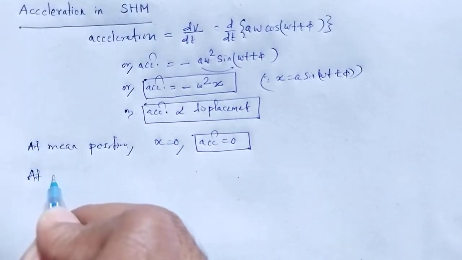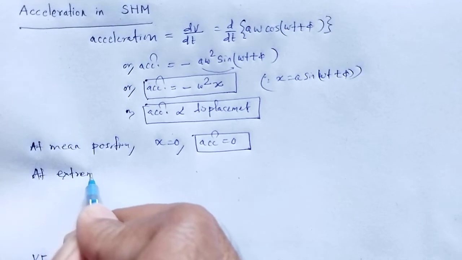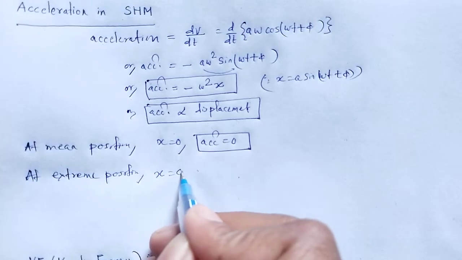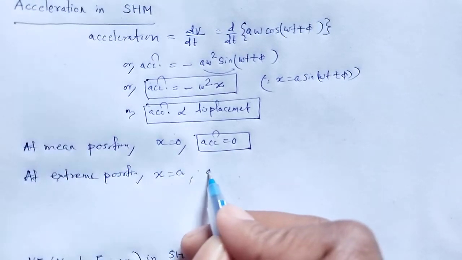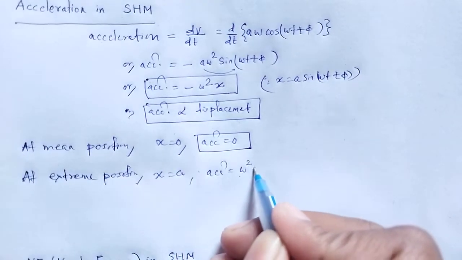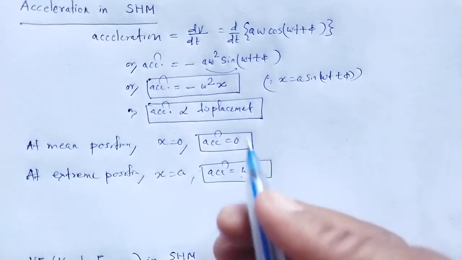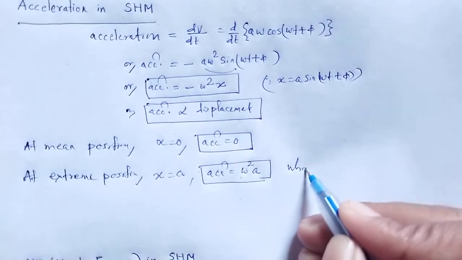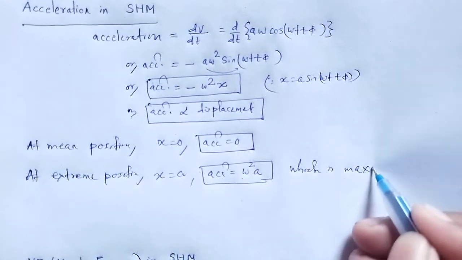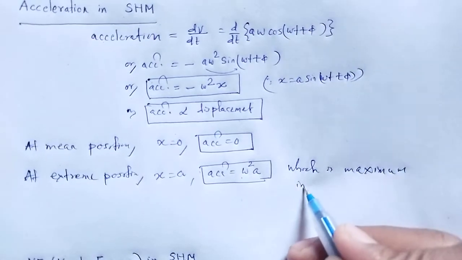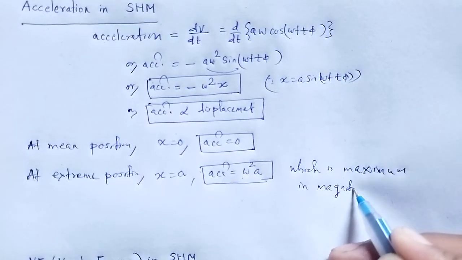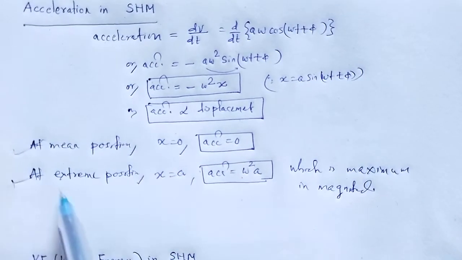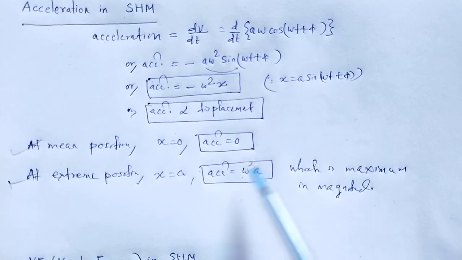At the extreme position, x is equal to a, therefore acceleration will be omega square a, which is maximum in magnitude. So at the mean position acceleration is 0, and at the extreme position it is omega square a, which is maximum.